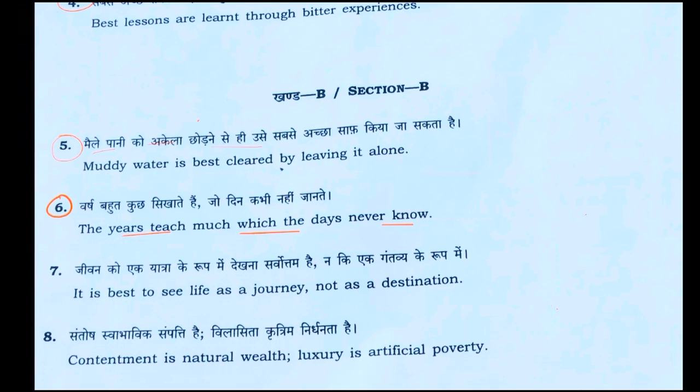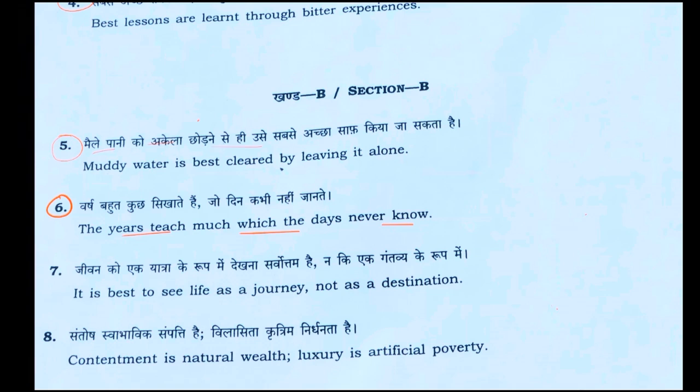Is there any destination? No, the destination is only death. There's no other destination. Again, this cycle continues. This is what is written in Mahabharata. So people always need to think life is all about a journey, not a destination, in every phase. This perception has to change. Once this perception changes in people's minds, that's where you get the best result of life. When you start thinking it is about the journey, you get the best result rather than thinking about the destination.